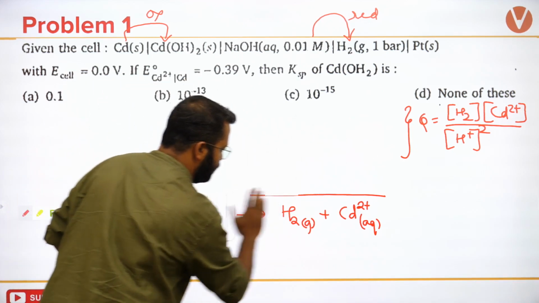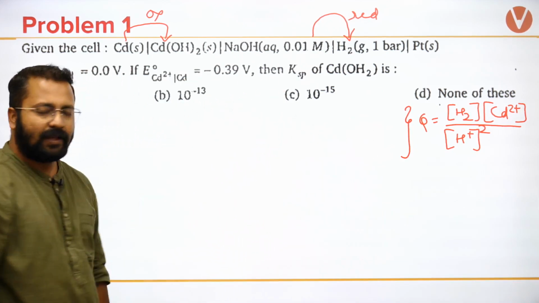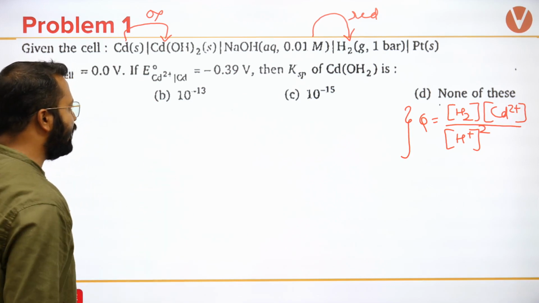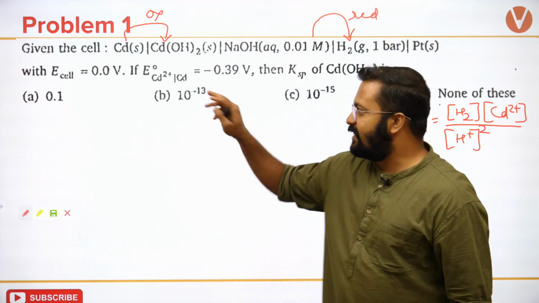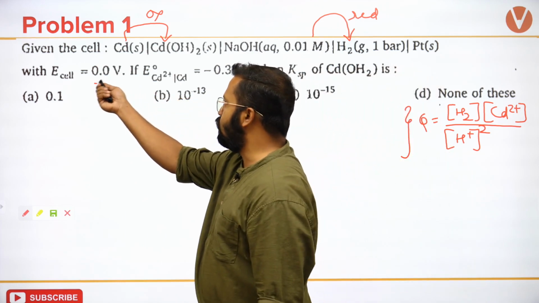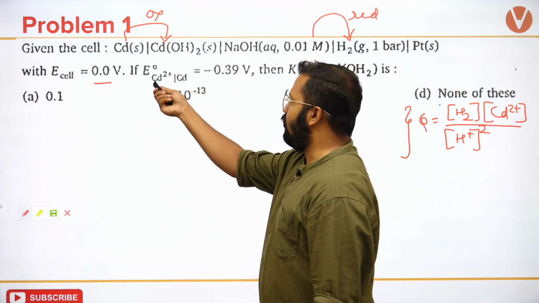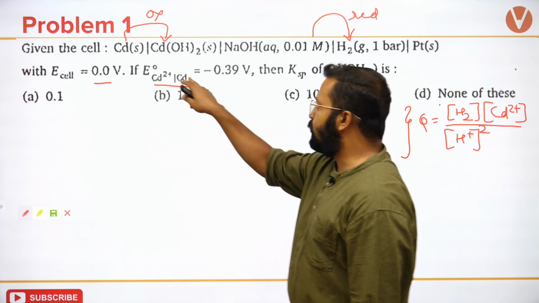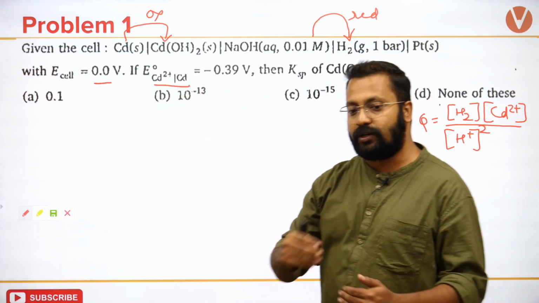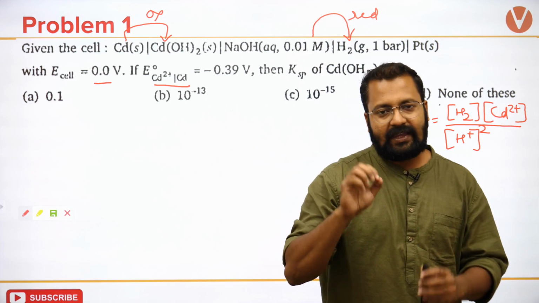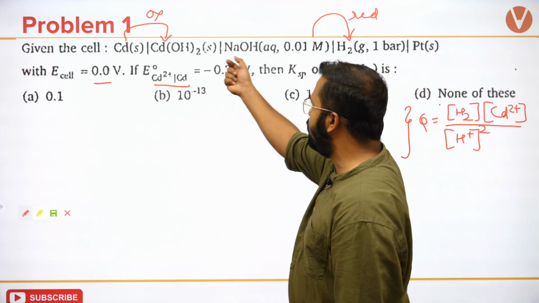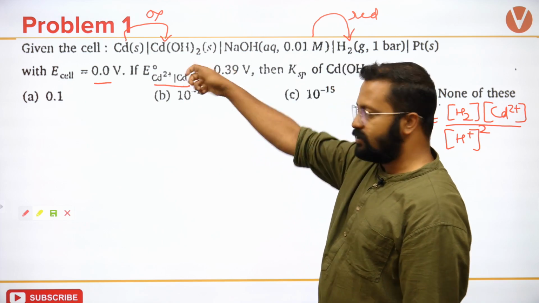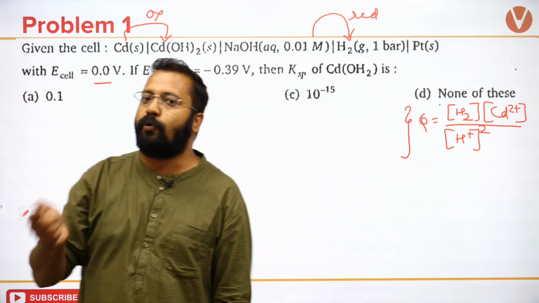Once this part of work is done, now I will use the Nernst equation, and first and foremost let's look at what is given. It is given that E cell is 0 volts and E naught of the Cd2+ changing into Cd is minus 0.39. Now we know that cadmium is undergoing oxidation, तो ये तो reduction potential दिया गया है. So what I'll do is I will reverse this, I will change it to 0.39.